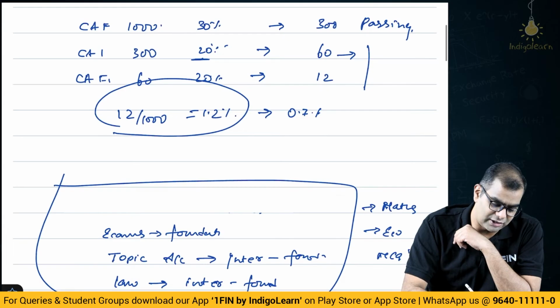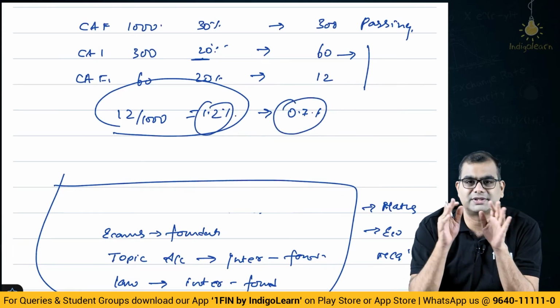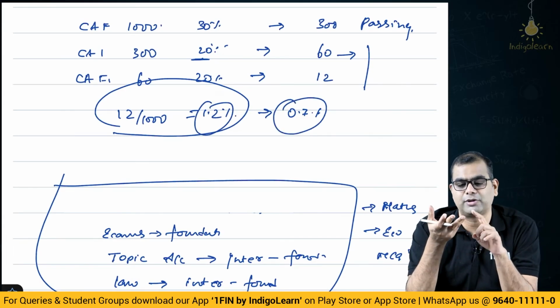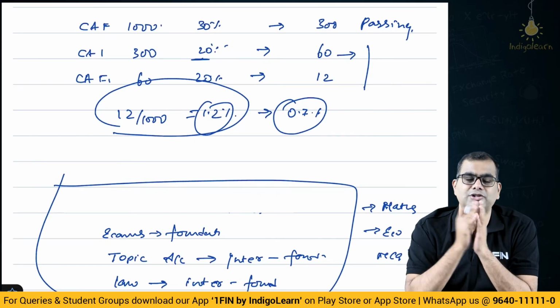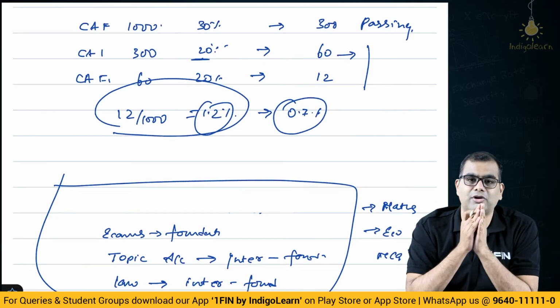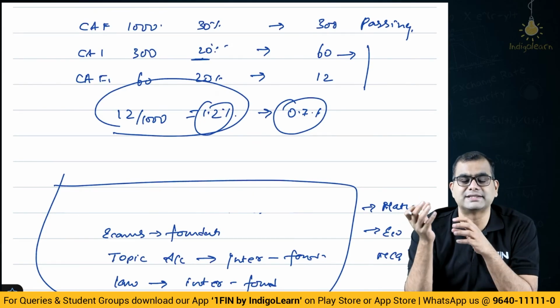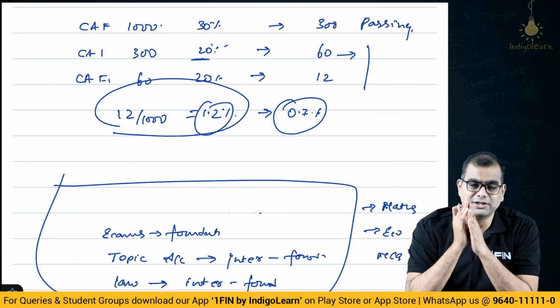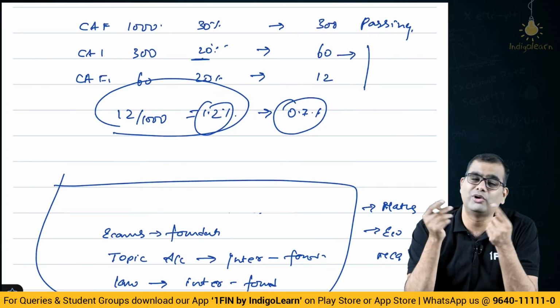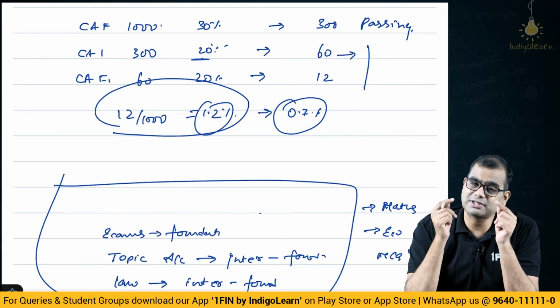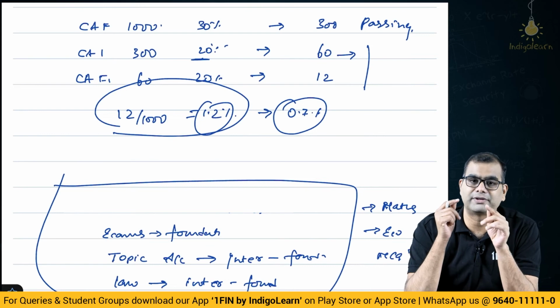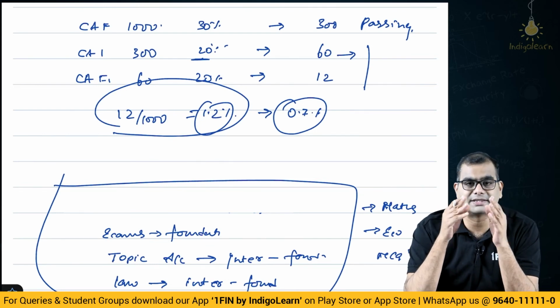This 1% or 0.7% or 1.2% are people who pass the first time or people who are passing very, very quickly, and so on. But if you look at it on an overall basis, people who are entering the system and exiting the system, it is roughly about 10%. So, please don't go by this logic that only 1% of the people will pass. 1% of the people will pass in the first attempt, or probably 0.7 or 0.8% will pass in the first attempt.